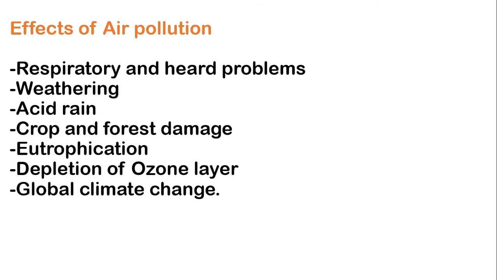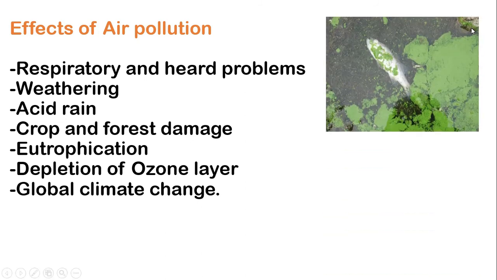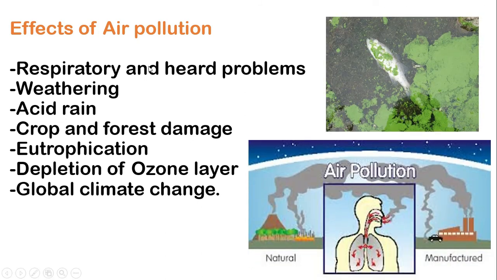Okay, does air pollution have an effect or not? Yes, it does. First, we look at the effect on humans and other organisms, who live by absorbing air or breathing. So when we breathe polluted air like that, it affects our respiratory system and causes heart problems also.